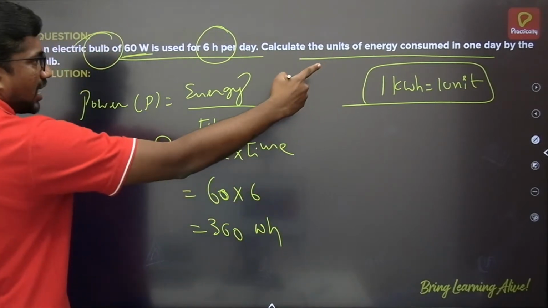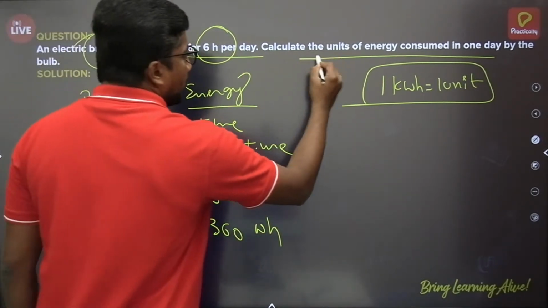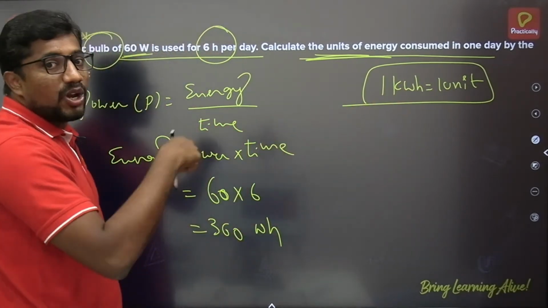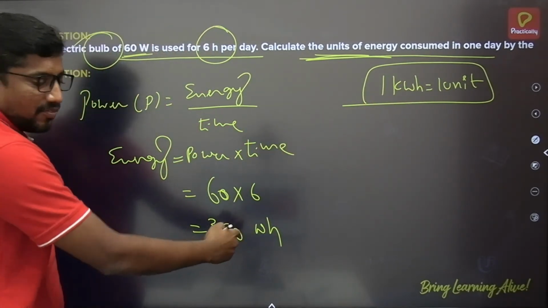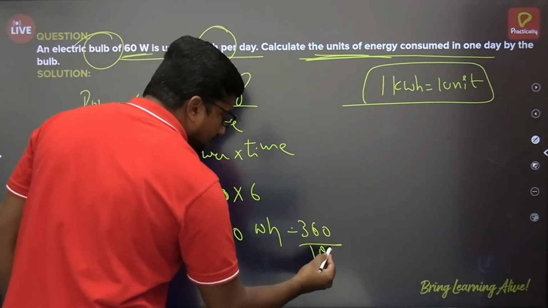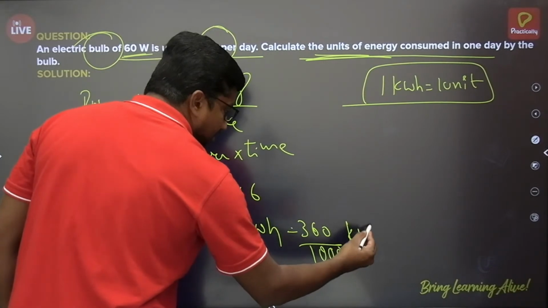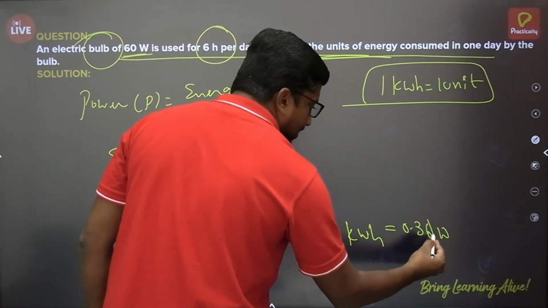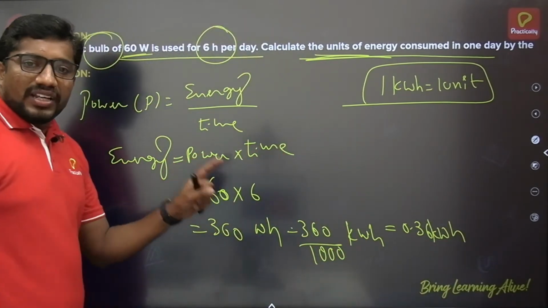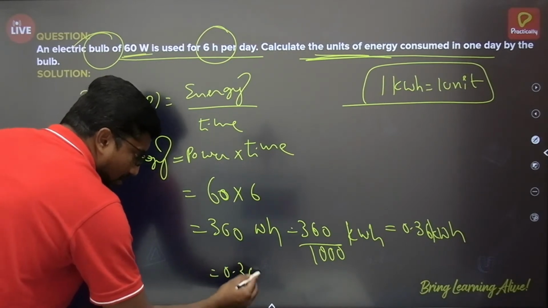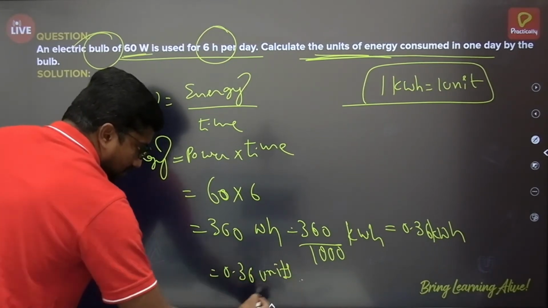But you are asked to calculate in number of units. Number of units, if you want to know units, you should know how many kilowatt hours consumption. But this is in watt hour. Then convert it into kilowatt hour by dividing it with 1000. Then you will get 360 by 1000 kilowatt hour, which is 0.36 kilowatt hour. 1 kilowatt hour is equals to 1 unit. Therefore, it will become 0.36 units is the consumption of the energy.